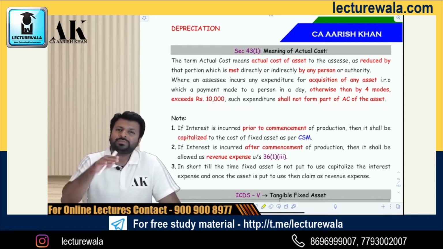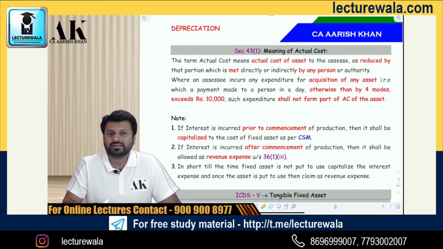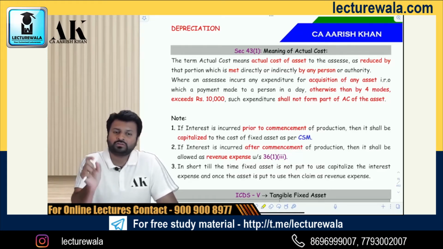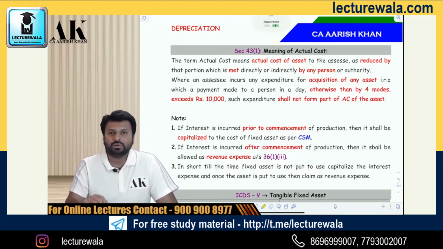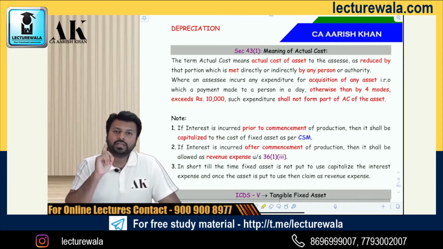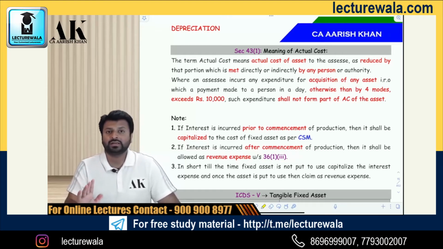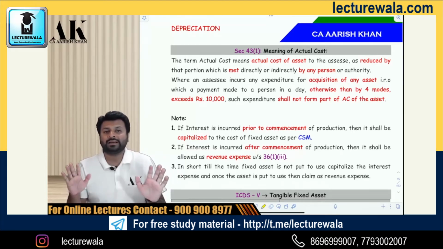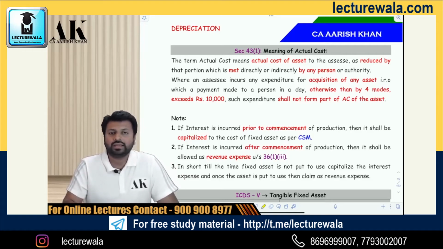Now, if some portion is met by some person or authority in the form of subsidy or reimbursement, etc., some kind of help given by someone to you, then that has to be reduced from the block of asset. One more thing to keep in mind is that if you buy any asset and make a payment for it to a person in a day, then you have to make the payment by account payee cheque, account payee draft, ECS, or such other electronic mode as may be prescribed by the government. If you make the payment in any other mode, that expenditure will not form part of actual cost. Example, if you buy a TV for 40,000 rupees and pay in cash, that cash portion will not form part of the actual cost and will not be added to the block of asset. The indirect effect of that will be that you will not get depreciation on that portion.